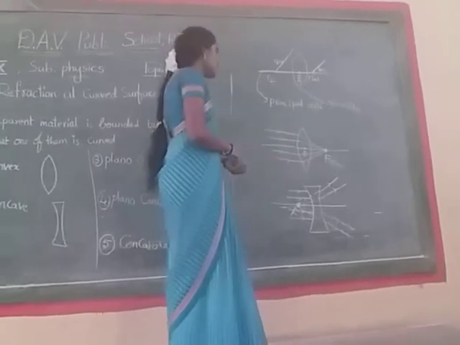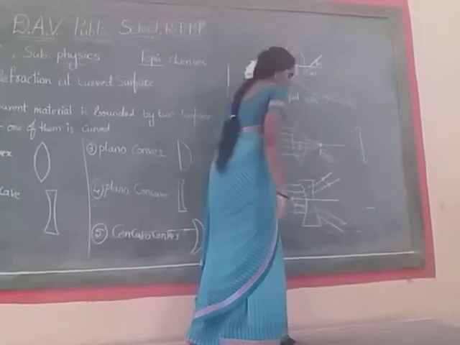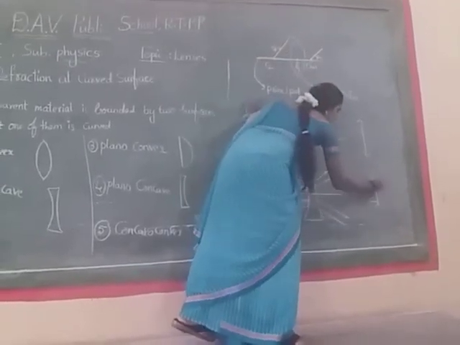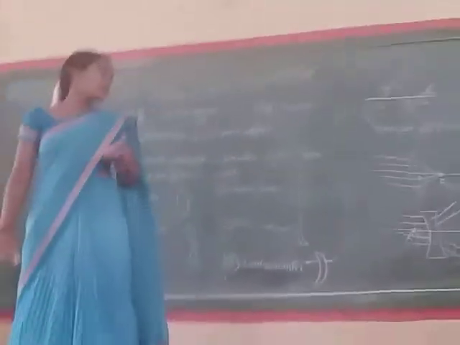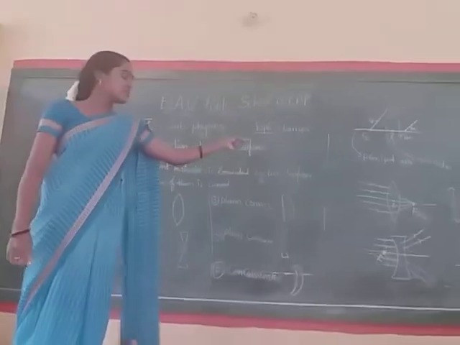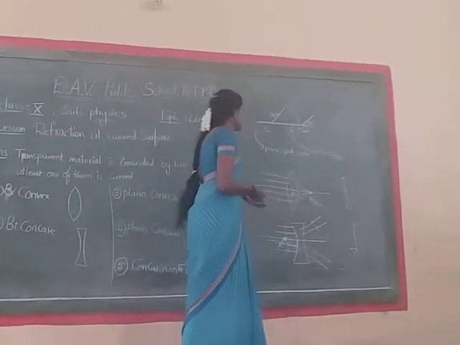We will represent a convex lens with this symbol. We will represent the concave lens with this symbol. The convex lens is indicated with that symbol, and the concave lens is indicated with this symbol.